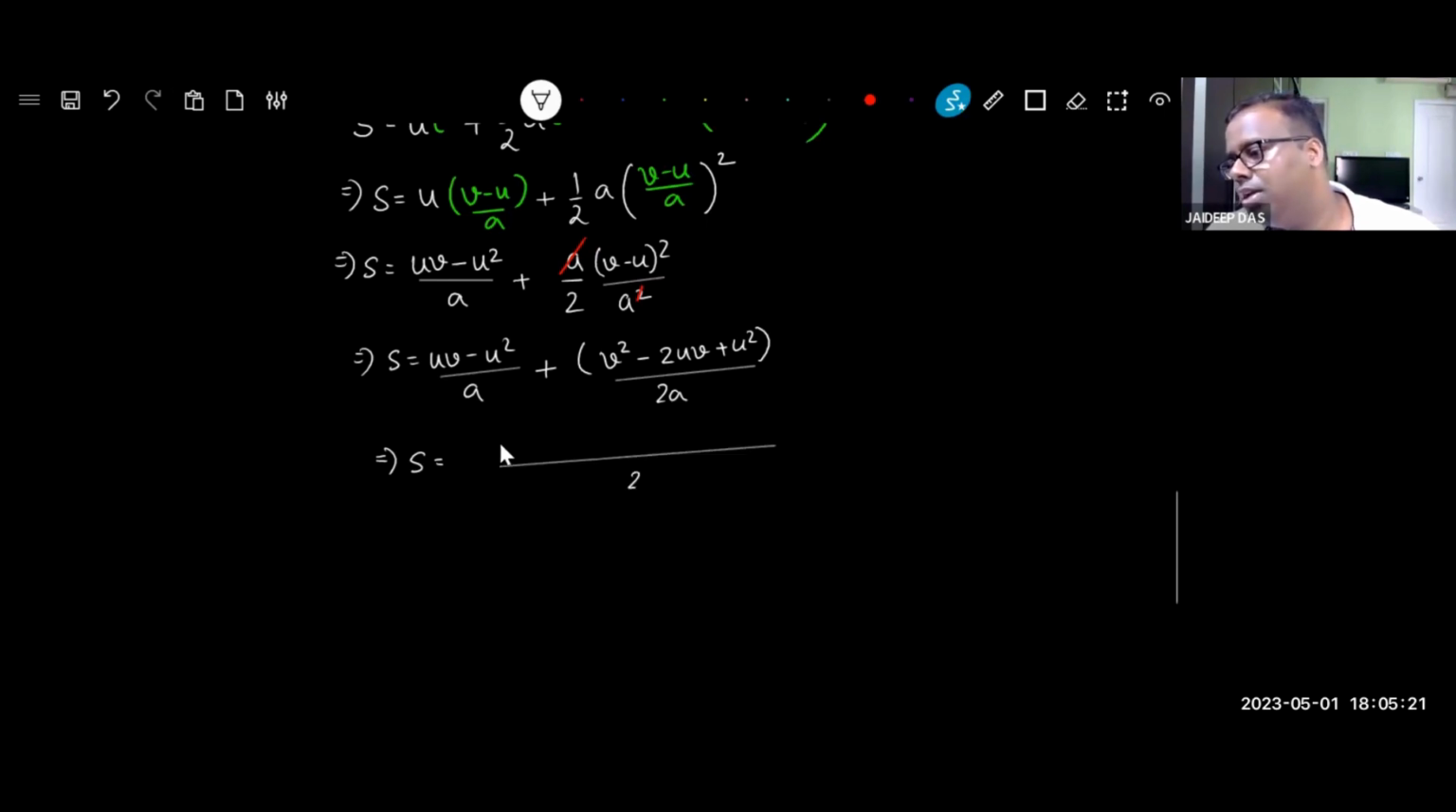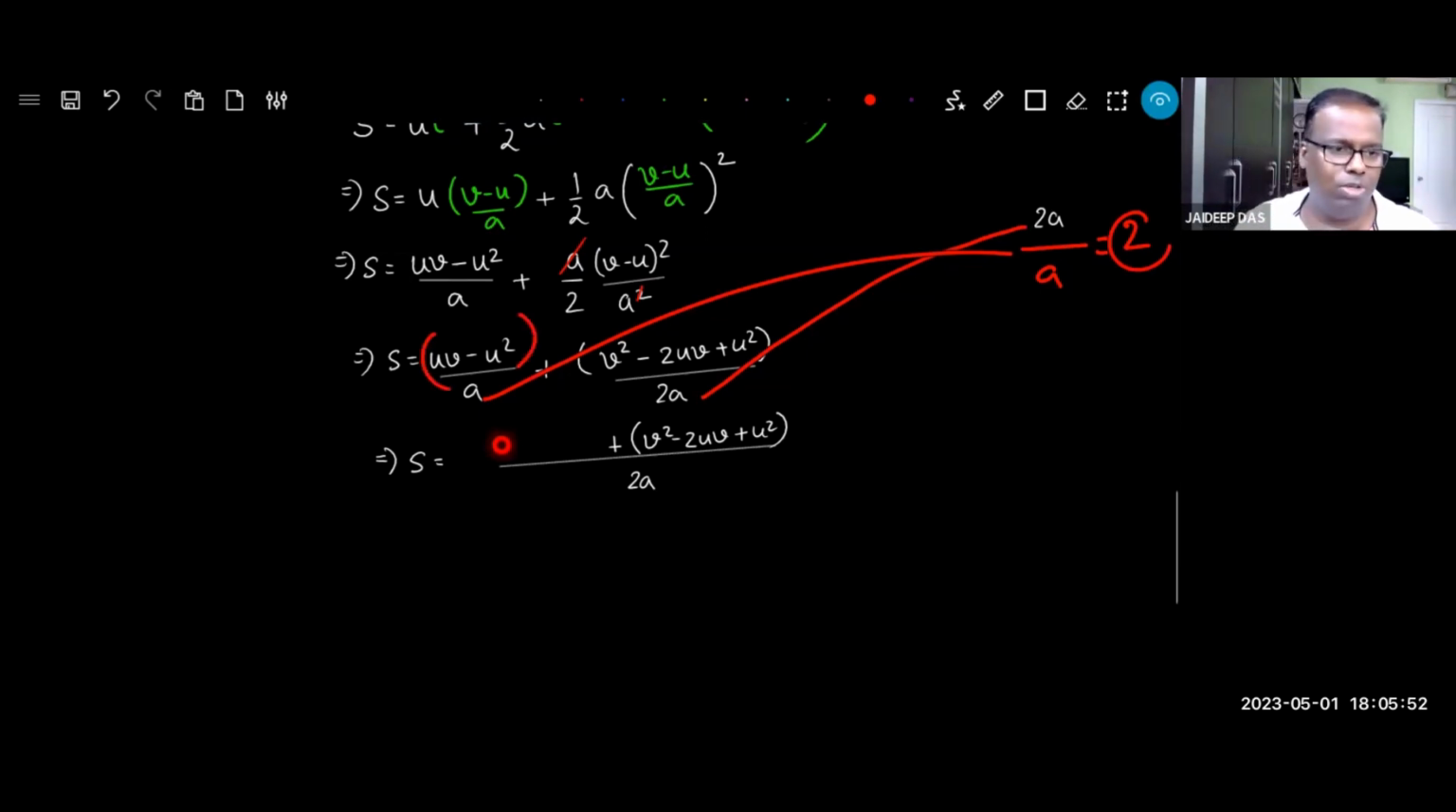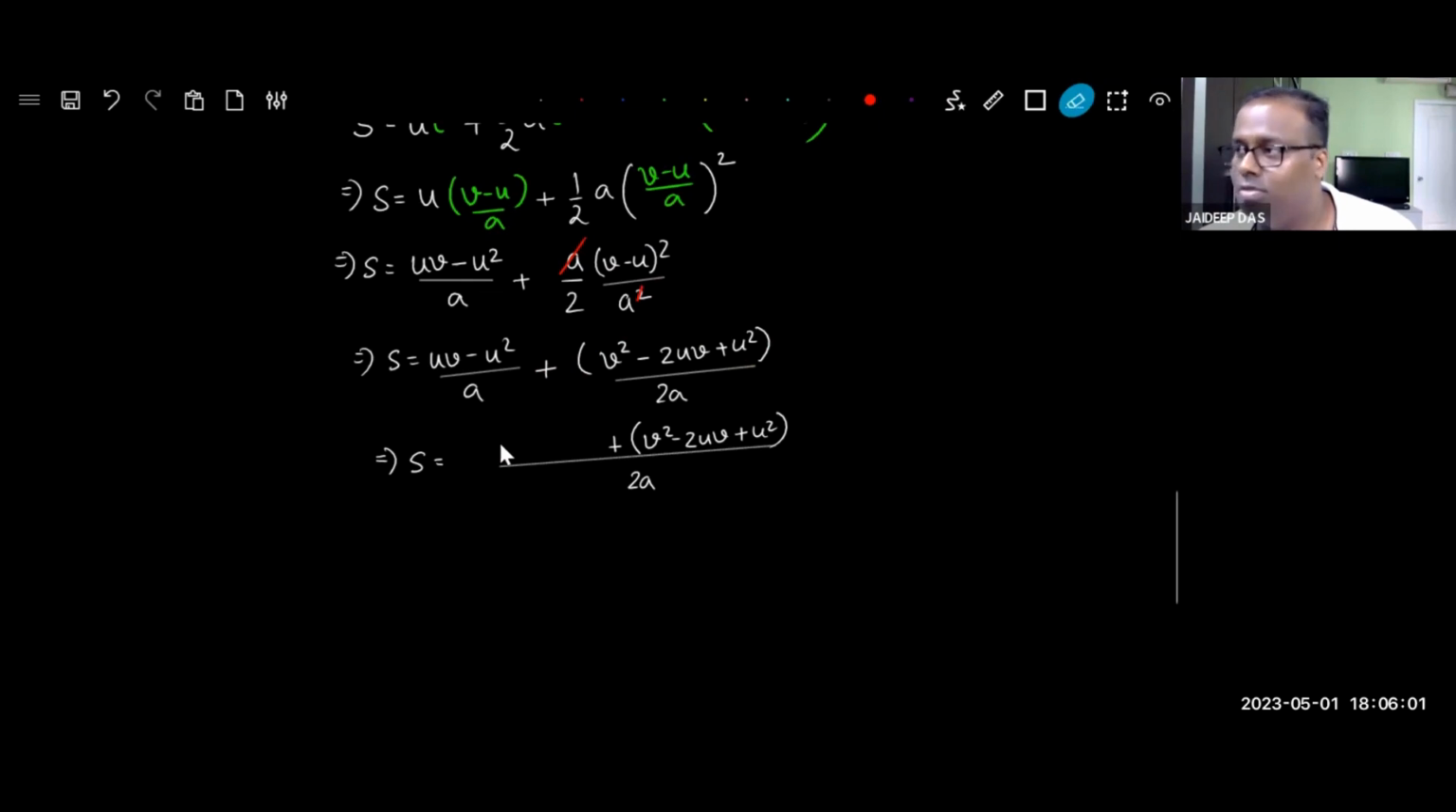So the LCM is 2a. If the LCM is 2a, this part remains unchanged because it belongs to the LCM family. There is no change here. But the other part gets a change. How do we do it? Where is 2a coming from, children? 2a will be divided by this a. How much do you get? You get 2. And with this 2, you will be multiplying this particular bracket. That's how we do fractions: LCM divided by the denominator, and that value multiplies the numerator. Welcome to class 9.